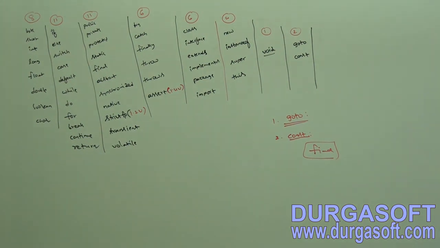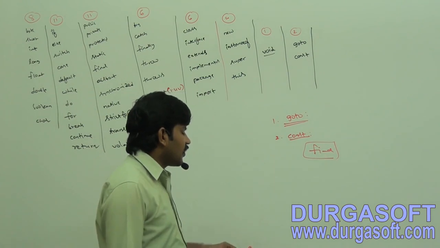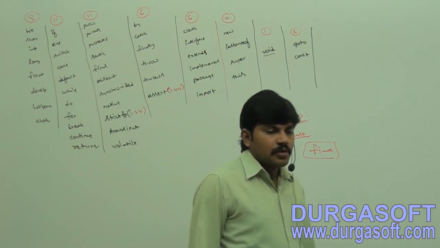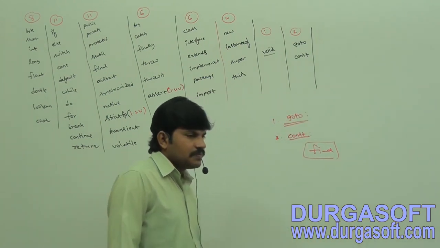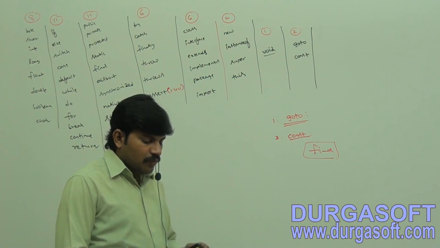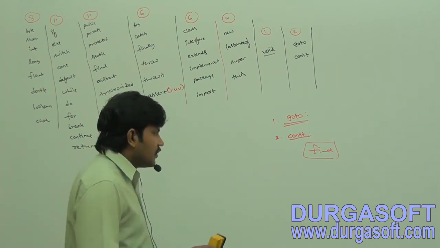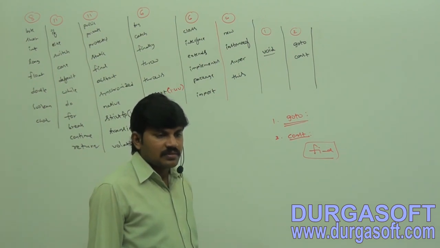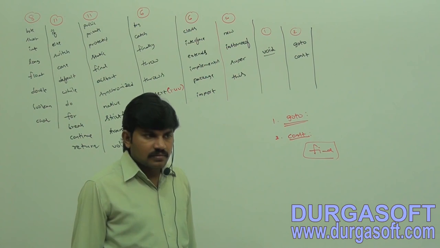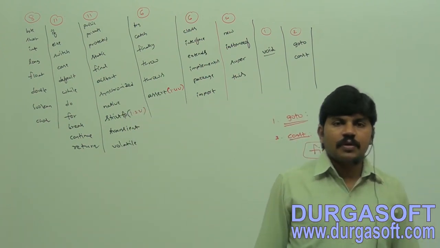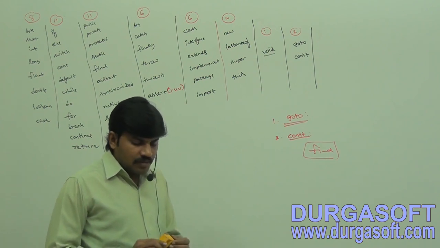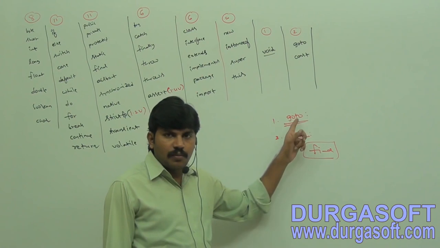Usage of goto created several problems in old languages, and hence some people banned this keyword in Java. That's all. This is about goto.